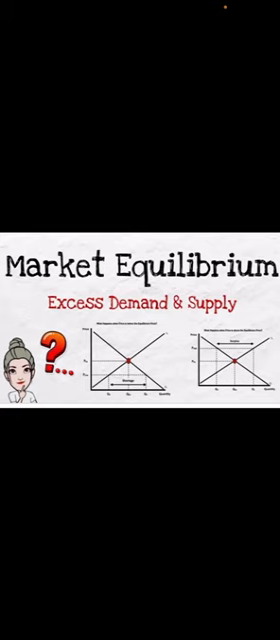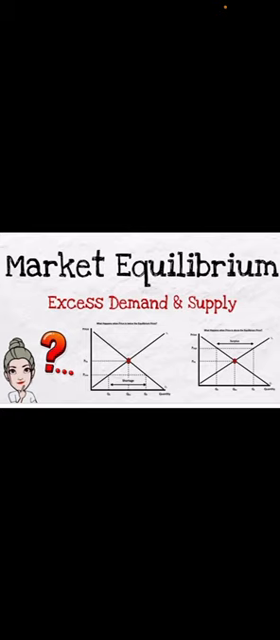Now, the price at which equilibrium is reached is called the equilibrium price. The price at which market demand is equal to market supply is the equilibrium price, and the quantity bought and sold at this equilibrium price is called the equilibrium quantity.